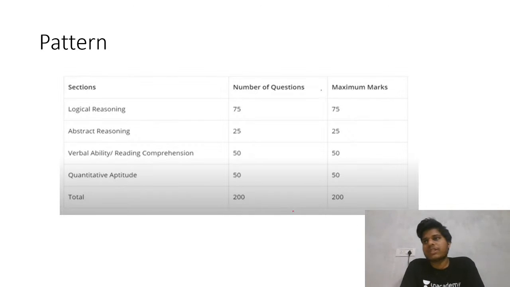As you all know, in the CET, if you want a top college like JBIMS, that is a dream college for everyone. Everyone wants to join that college. For that college, you don't need 98 or 97 percentile, you need 99.99 percentile.